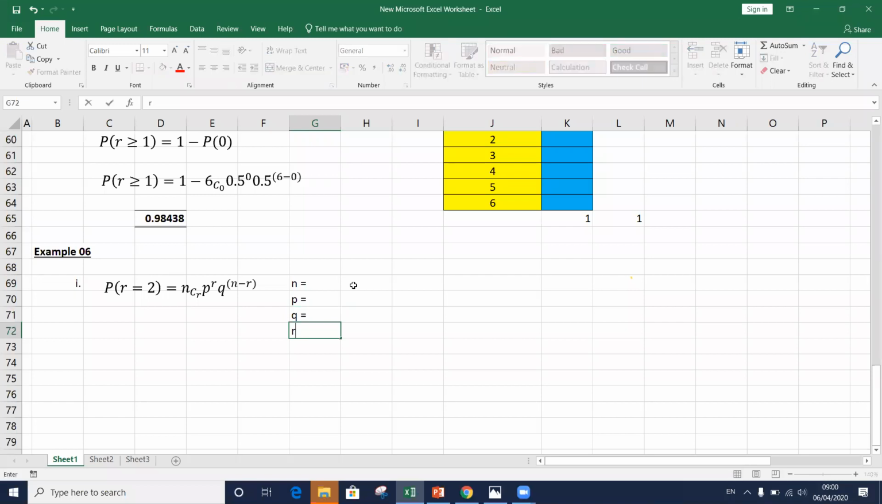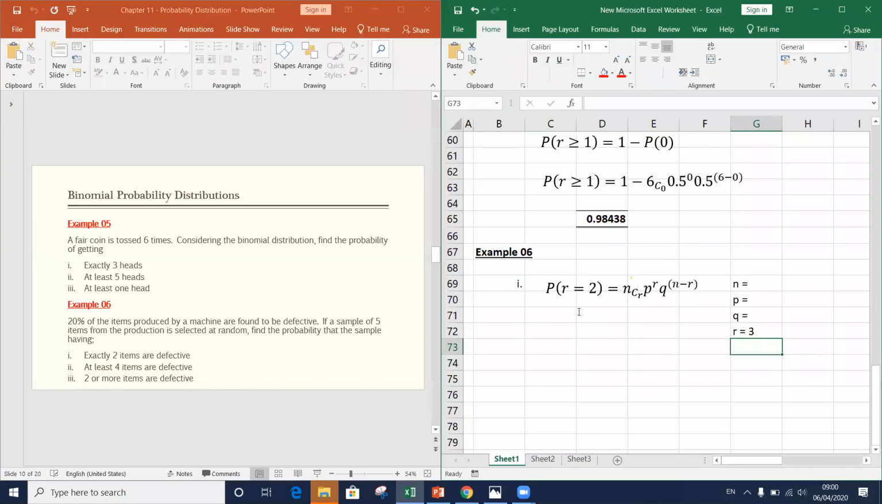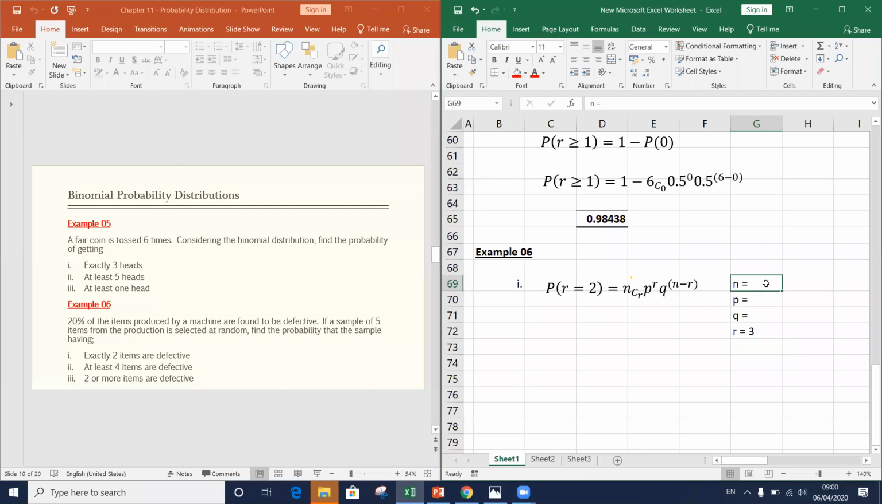R value is 3. Getting exactly 3 defective items. How do the other values go? What should be the n value? What is the n value here? 5. Yes, n value should be 5. Number of trials. We are going to check five items. So our n value is 5.